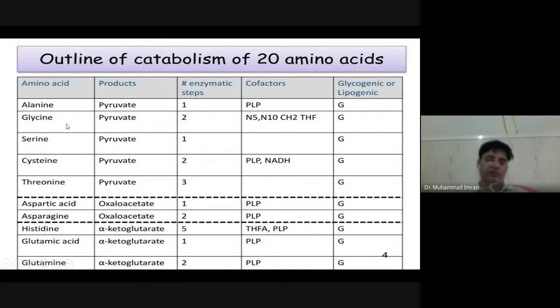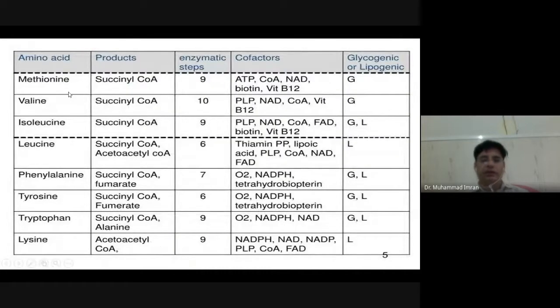If I ask you what are the two amino acids which produce oxaloacetate, then it is aspartic acid and asparagine. If I ask you which amino acids produce alpha ketoglutarate, then it is histidine, glutamic acid, and glutamine. Three amino acids produce alpha ketoglutarate. Then amino acids which produce succinyl-CoA: almost 7 to 8 amino acids produce succinyl-CoA.